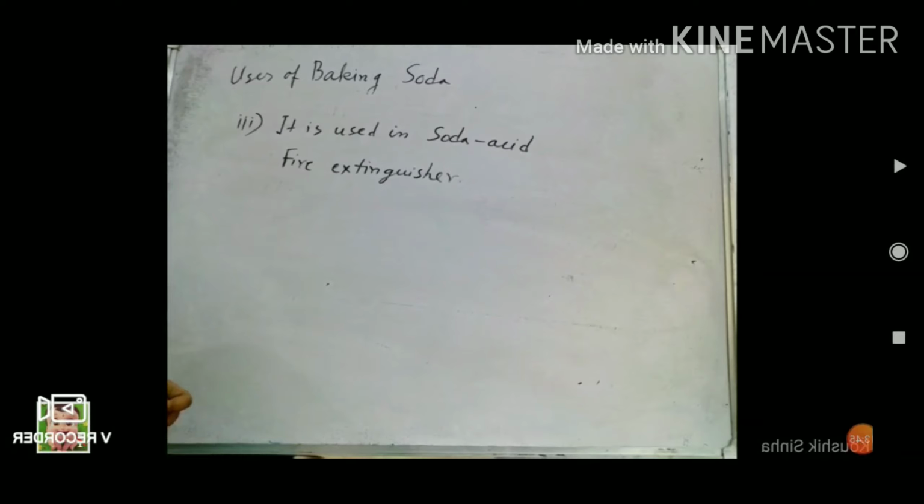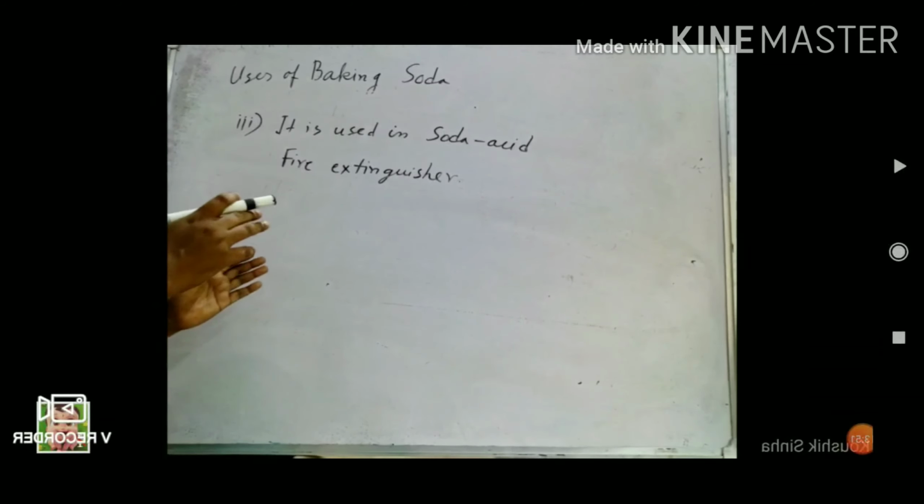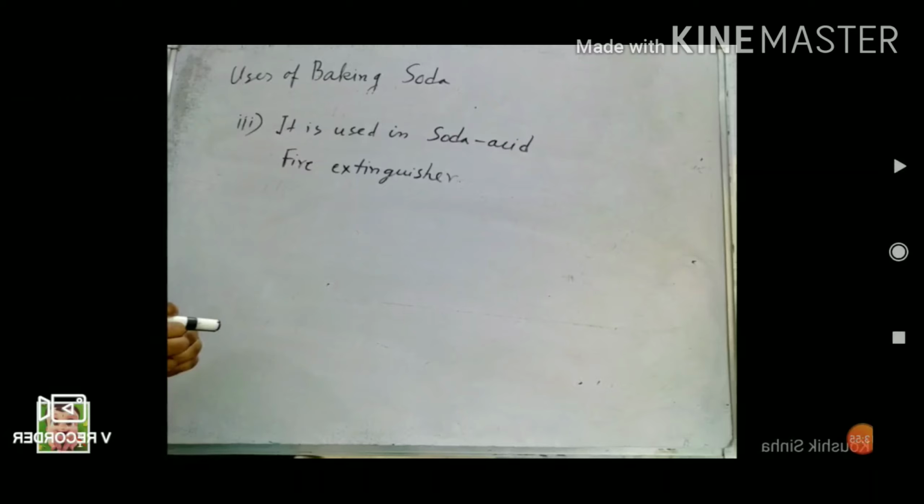Third use, in the soda acid fire extinguisher. In a metallic container, a large amount of sodium bicarbonate is taken, and inside it, in a small glass tube, concentrated H2SO4 is taken.